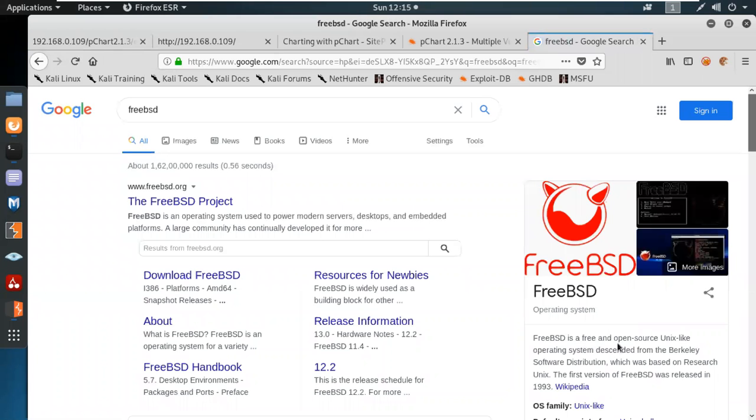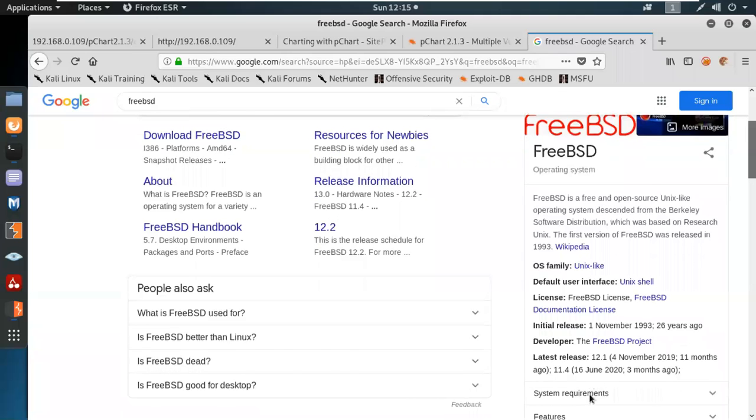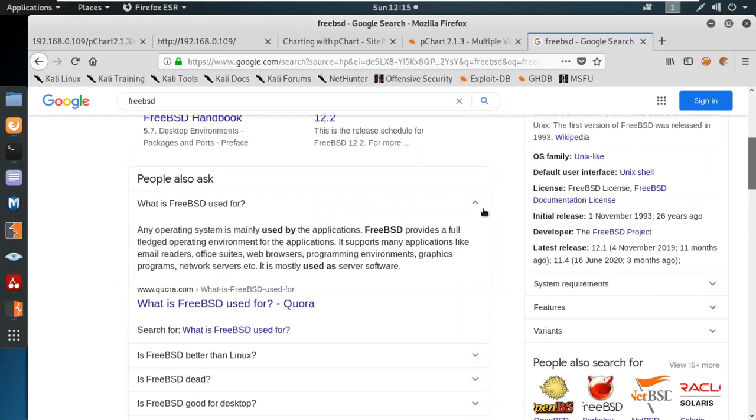FreeBSD is a free, open source Unix-like operating system designed for Berkeley Software Distribution, which is based on the research Unix. What is FreeBSD used for? Any operating system is mainly used for applications. FreeBSD provides all the critical operating environment for the application. It supports many applications like mail readers, office suites, web browsers, programming environments, graphic programs, networking servers, etc. It is most used on server software.